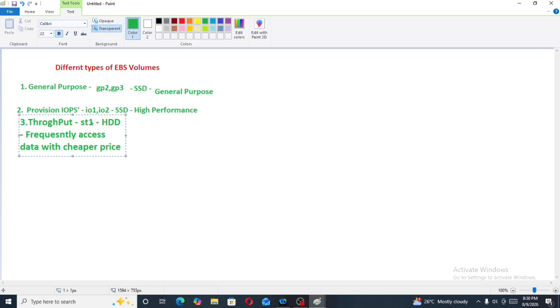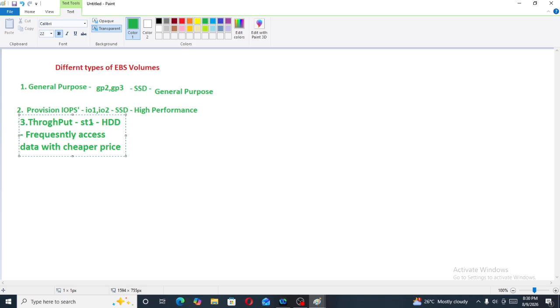Now the fourth type is cold, and the type of cold is SC1.